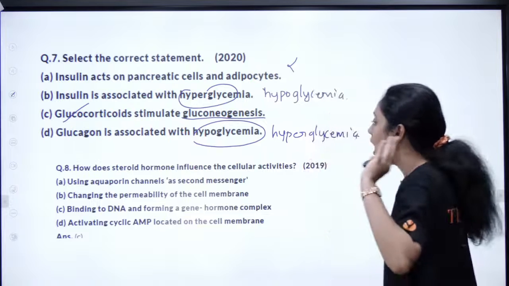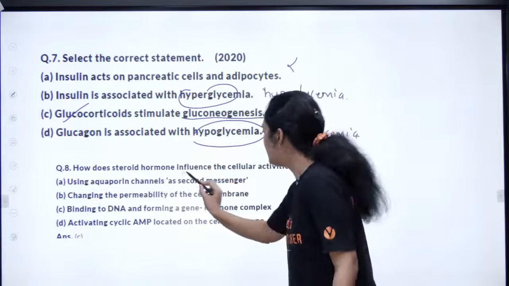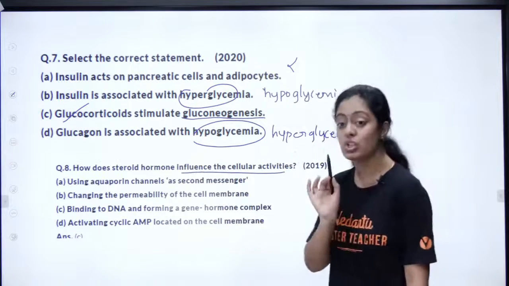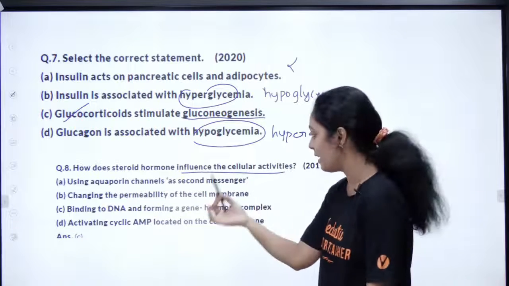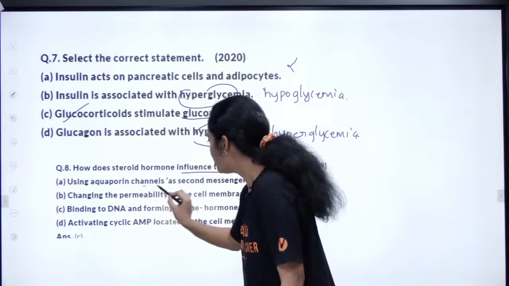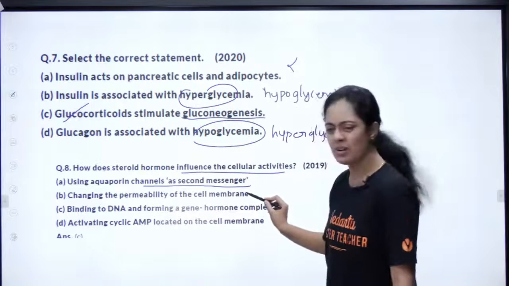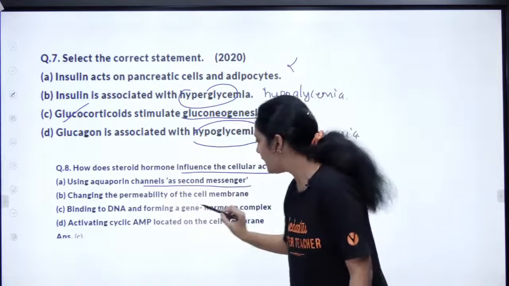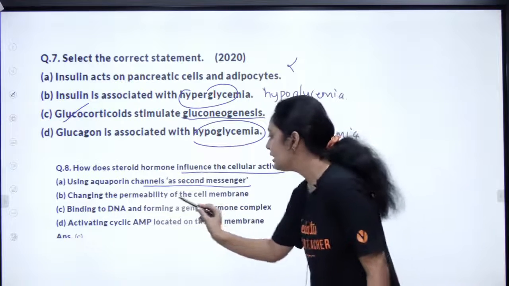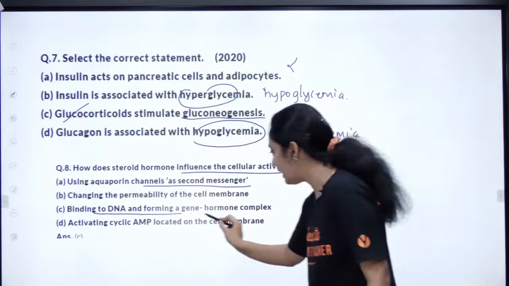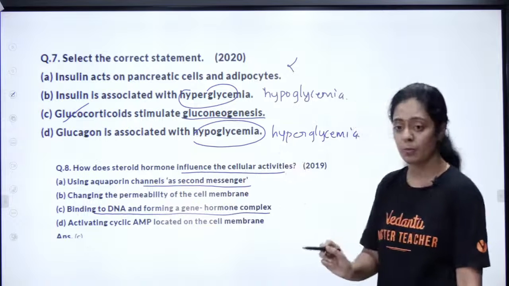Next. How does the steroid hormone influence the cellular activity? Steroid hormone eppadi enoda cell-la affect pannum? Using aquaporin channel as a second messenger? No. Changing the permeability of the cell membrane? No. Binding to DNA and forming a hormone-gene complex? This is absolutely correct. This is for steroid hormone.